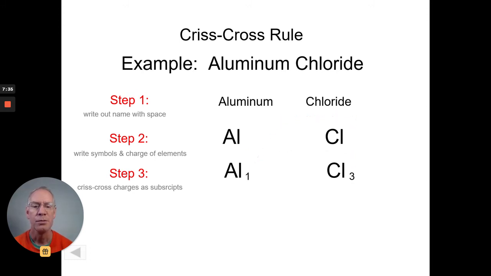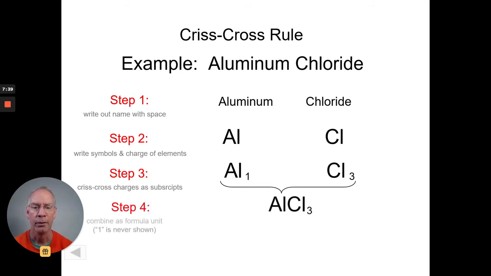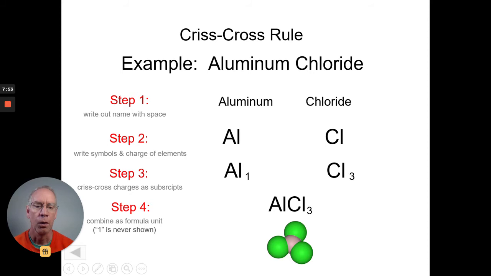Now, 1's don't have to be written, they're understood. So our final answer is going to be AlCl3, and that is the formula for aluminum chloride. It's that simple. Now, if I'm looking at this, hopefully you would be able to figure out if there's 1 Al and 3 Cls, that the gray atom in the center must be the aluminum, and the green guys must be the 3 Cls in that molecule.